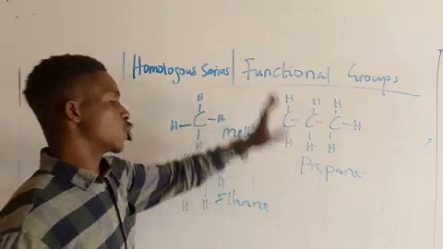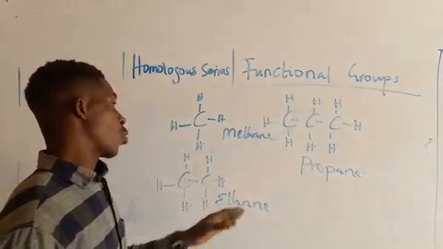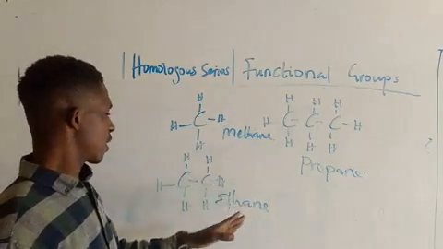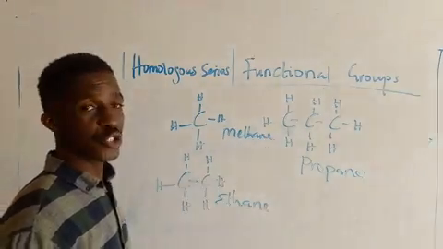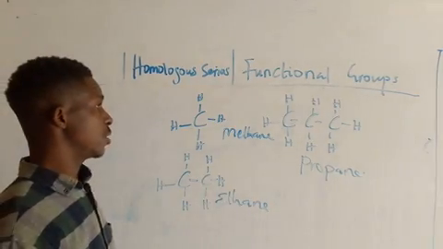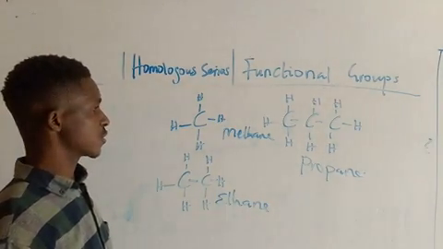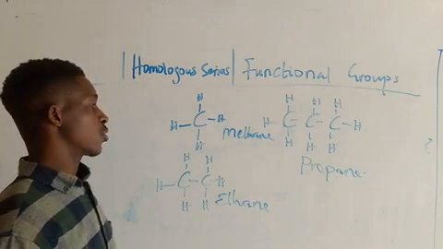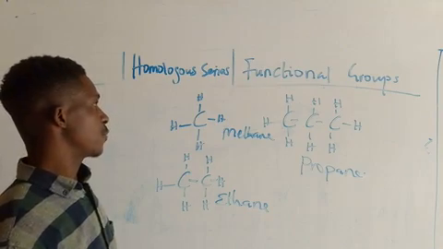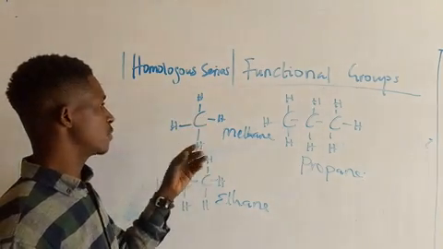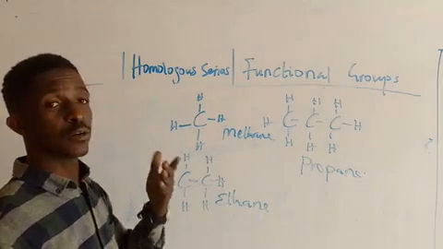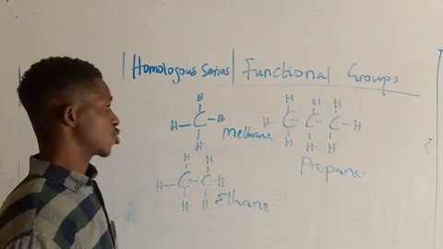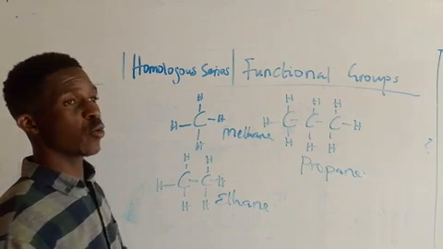From the 4th carbon to the 10th carbon, go and study this very well. So if you know that 1 carbon is methane, 2 carbon is ethane, 3 carbon is propane, it's going to help you to understand how to also name the organic compound. Because by the grace of God, if you get this concept very well, then we shall enter into what we call nomenclature of these organic compounds. Then we'll see how we can name compounds.